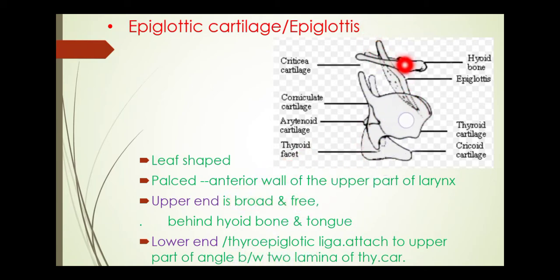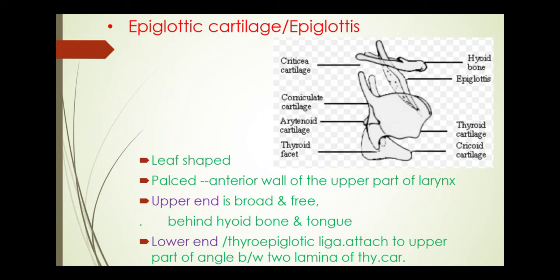Its upper end is broad and free. There is no attachment with any other bones, so we can call it free. It lies behind the hyoid bone and tongue. The tongue lies here, so it is behind the hyoid bone and tongue. Lower end